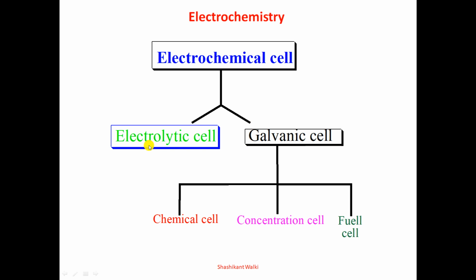An electrolytic cell is an electrochemical cell which converts electrical energy into chemical energy, whereas a galvanic cell is an electrochemical cell which converts chemical energy into electrical energy. Galvanic cells are divided into three types: chemical cell, concentration cell and fuel cell.